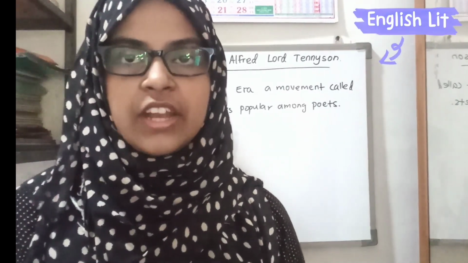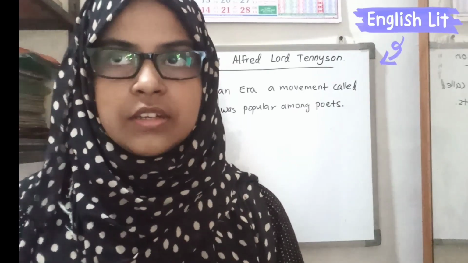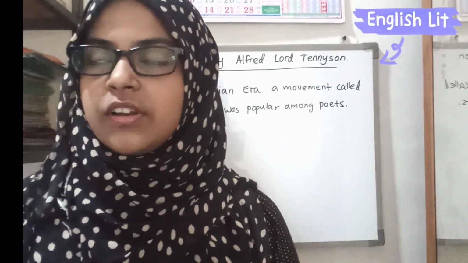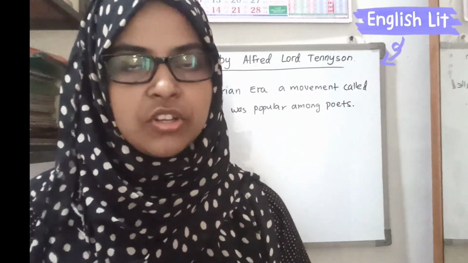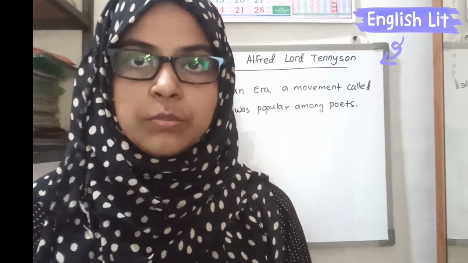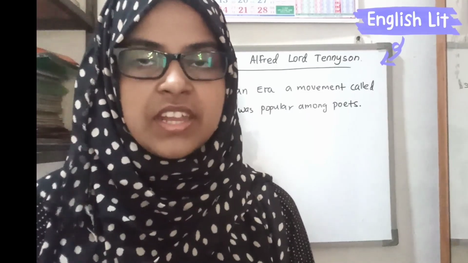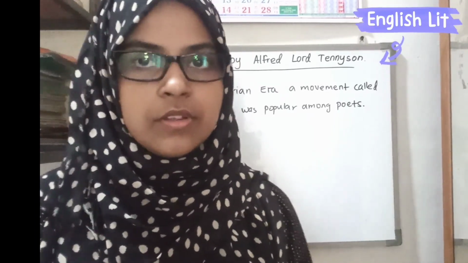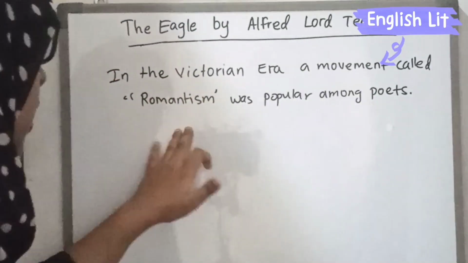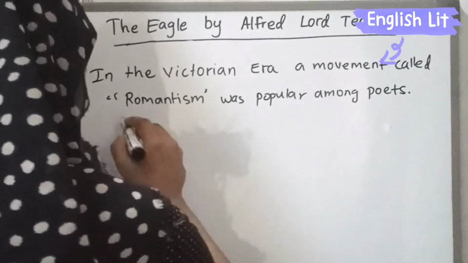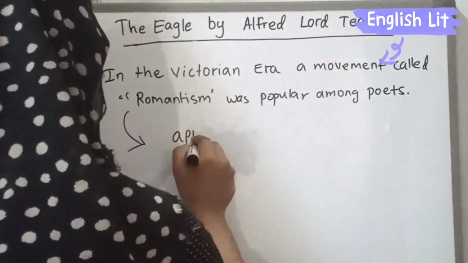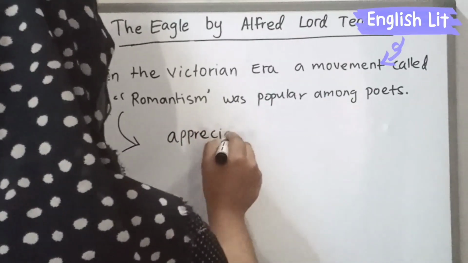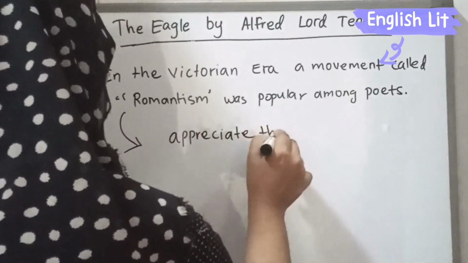They had to tell the beautiful things about the nature. They had to beautify the nature. That was the main intention of those poets. So that is called Romanticism. So what is the main intention of Romanticism? Appreciate the nature.